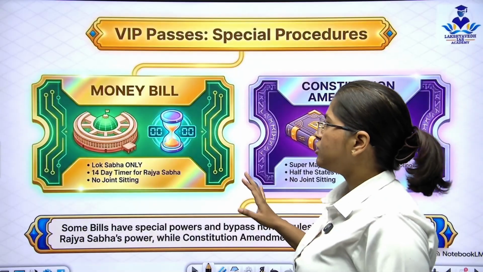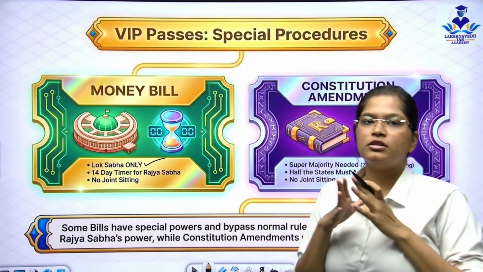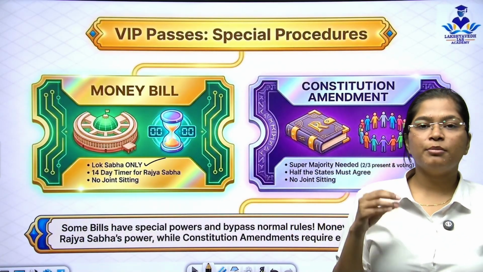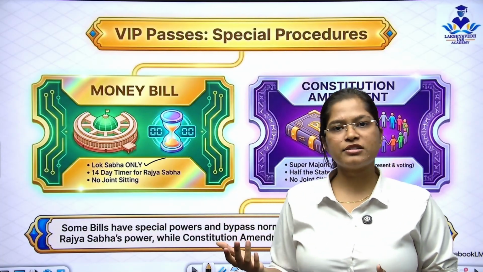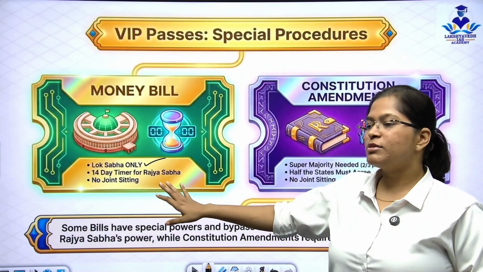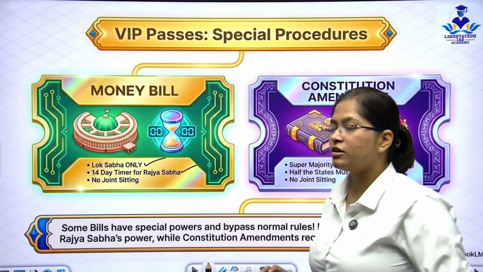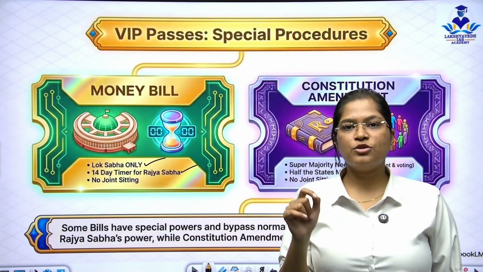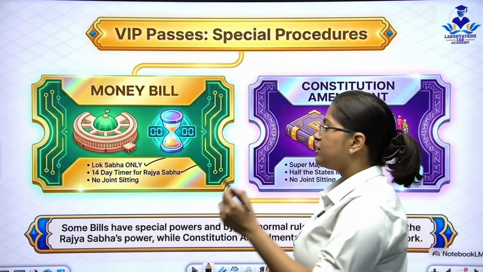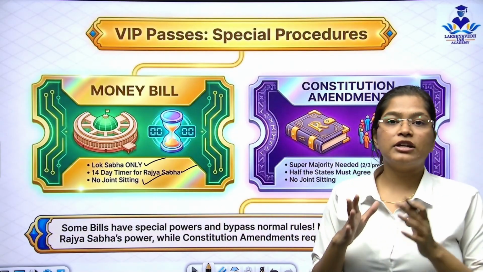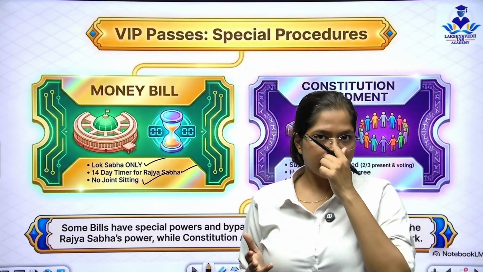Okay. Now, money bill. What is a money bill? A money bill can be introduced in the Lok Sabha only. A money bill has to be brought first in the Lok Sabha. Ordinary bills can be taken directly to the Rajya Sabha as well, but money bills must come to the Lok Sabha. After that, a timer of 14 days is given to the Rajya Sabha. The Rajya Sabha has to review and pass it within 14 days or send it back for amendments. After that, there are no joint sittings for a money bill. If it is passed in the Lok Sabha and then in the Rajya Sabha, only then can it become an act. That is it.